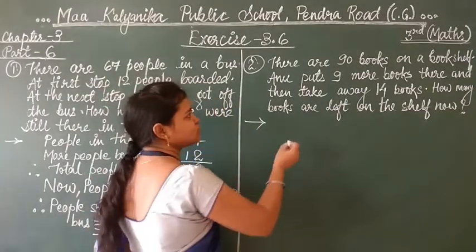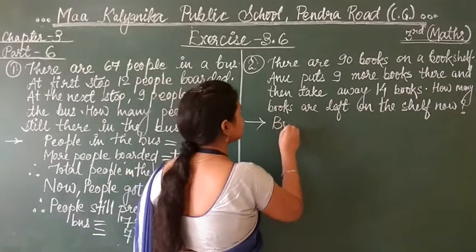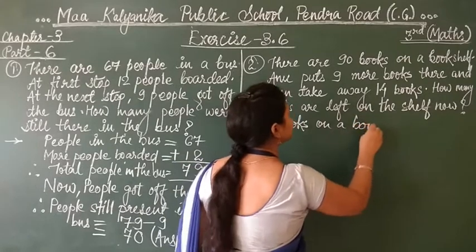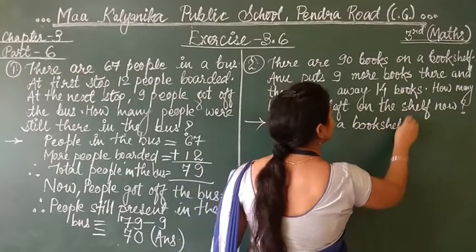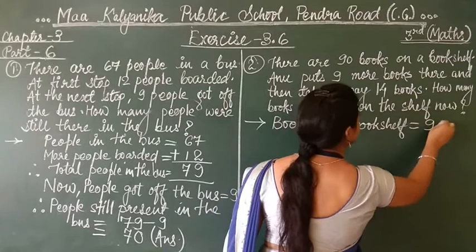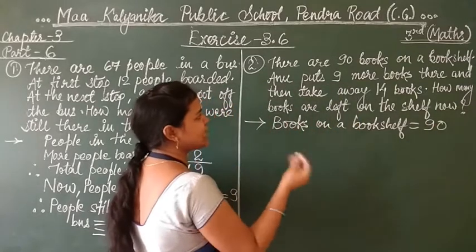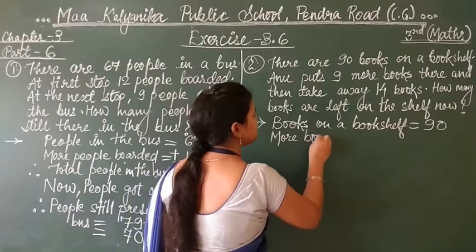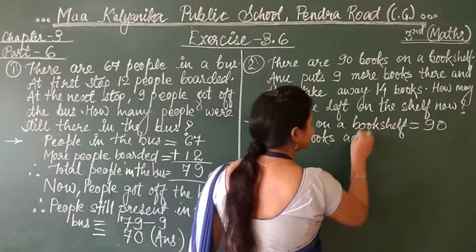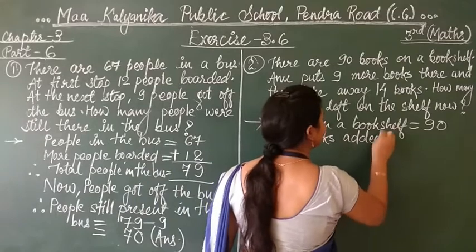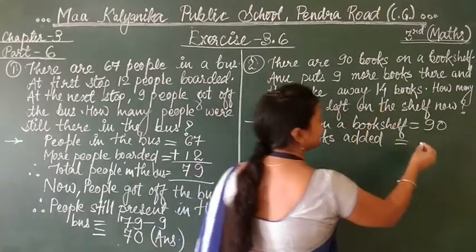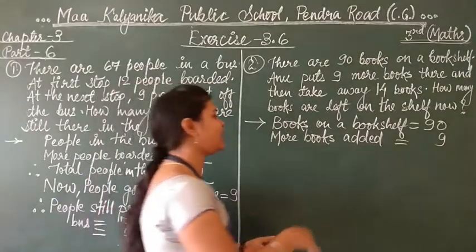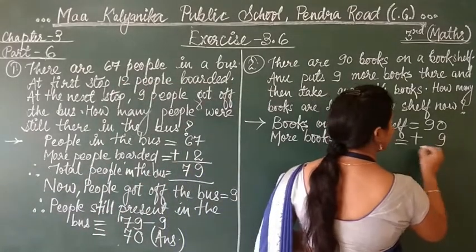So there are 90 books on a bookshelf. So books on a bookshelf. Okay, how many? 90. Then Anu puts 9 more books. More books added. We can add, right? Added. More books added. How many more books added? 9 books. So 9 added. More books. More books means you have to add. Okay. So now plus 9.